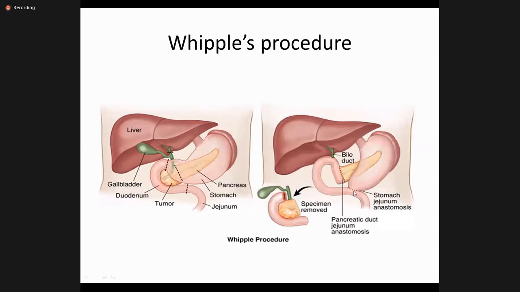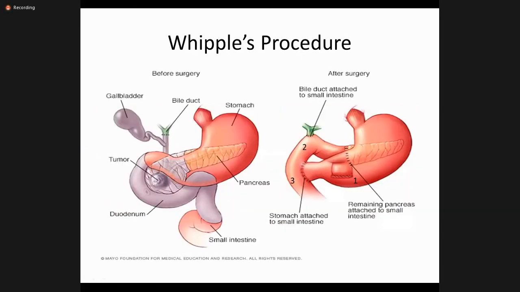So again, we make three anastomoses with the stomach: gastrojejunostomy, pancreatojejunostomy, and hepaticojejunostomy, so that now the pancreatic juice, biliary juice, and the stomach contents enter the jejunum. So you can see in this picture, the gray area is the area which is resected. There is a tumor at the head of the pancreas, and you can see that it is compressing the common bile duct and the pancreatic duct. So we resect the bile duct, we resect the pancreas, and we resect the small intestine there.